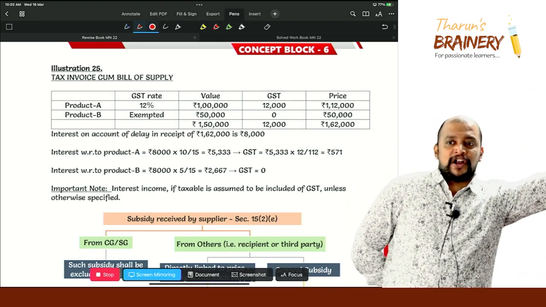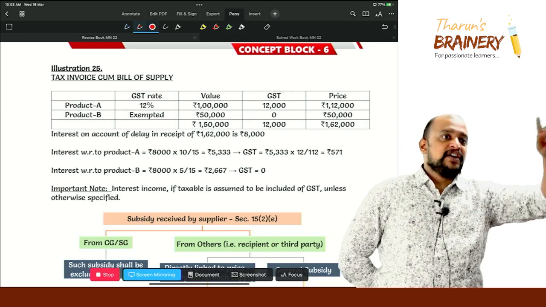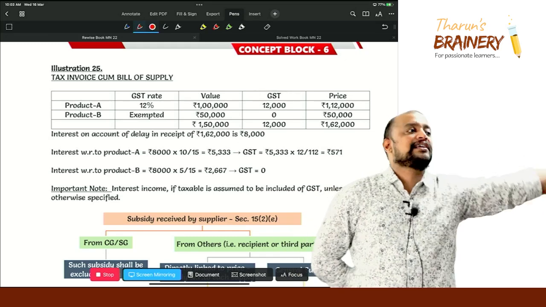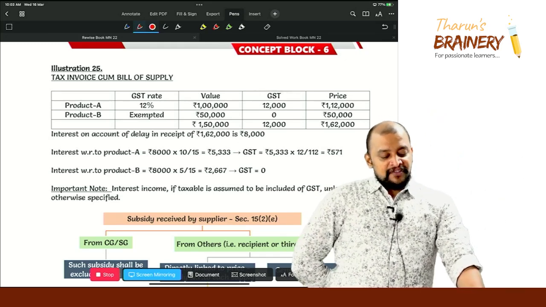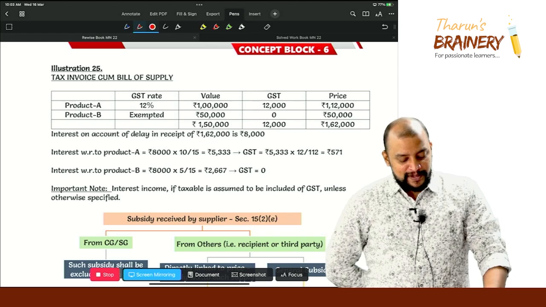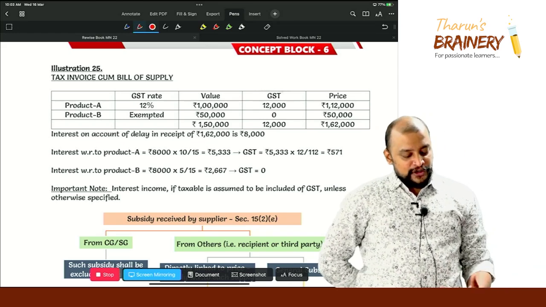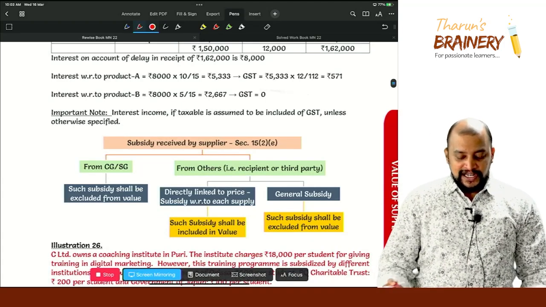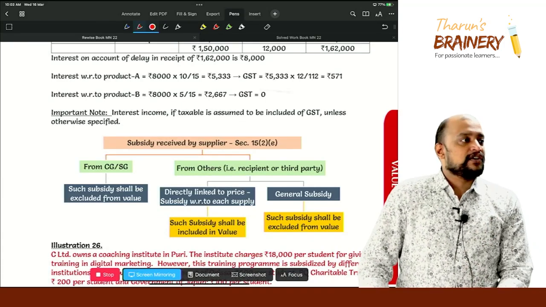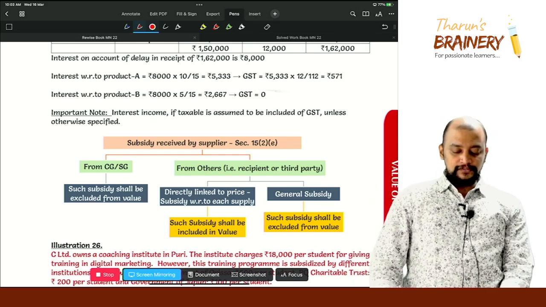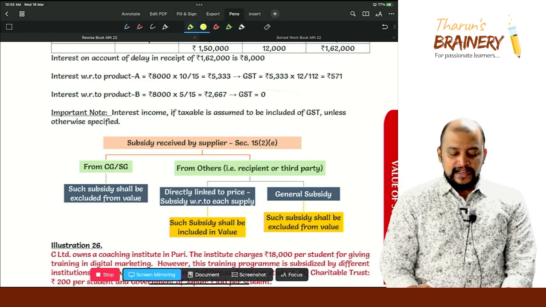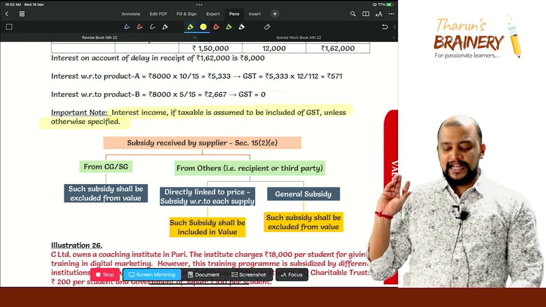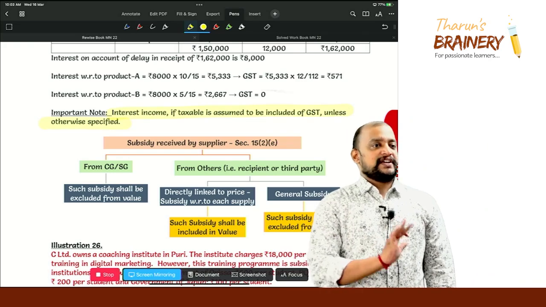For an exempted product, interest is also exempted. For a taxable product or taxable supply, interest is also taxable. Is it clear? So therefore 5,333 is inclusive of 12% GST, whereas for product B there is no GST. Interest income, if taxable, is assumed to be inclusive of GST unless otherwise specified. Highlight this.